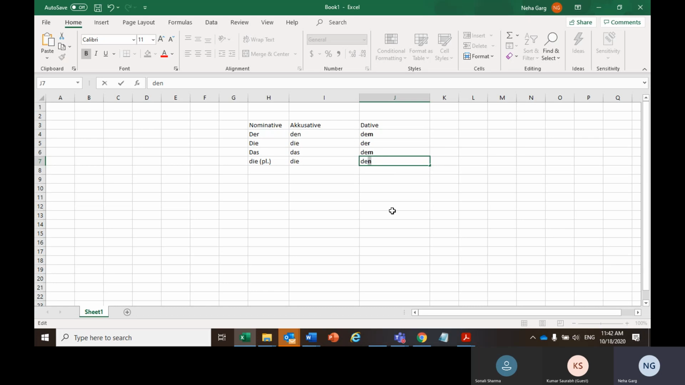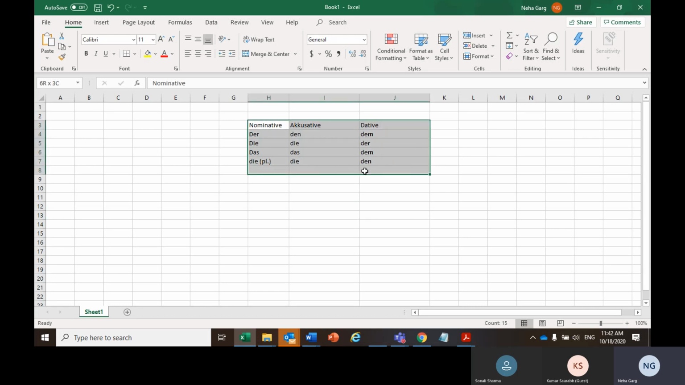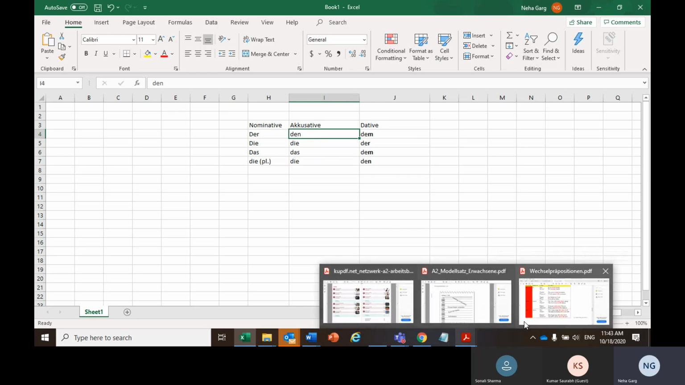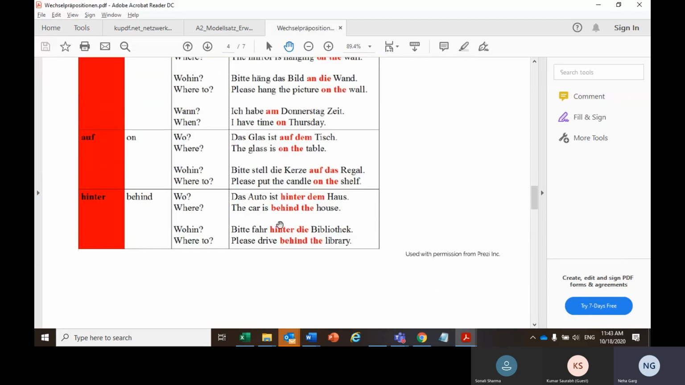Now if we combine this table with the Wechsel prepositions, you can make your sentences grammatically correct. The first thing is this: while using Wechsel prepositions, you have to keep this table in mind. Second, you have to decide where to use the accusative case and where to use the dative case. Now let's see some examples, and then I'll clarify how they work exactly.